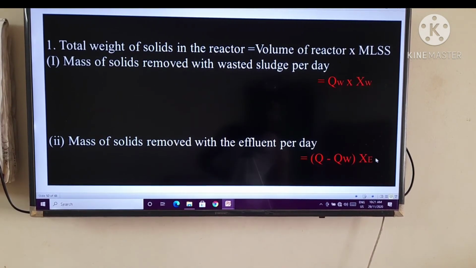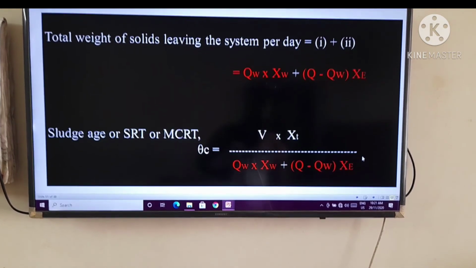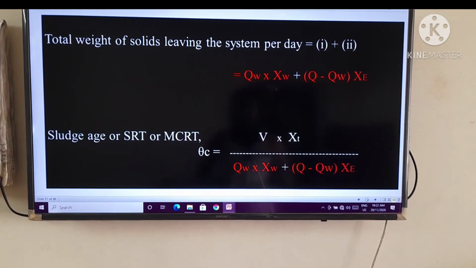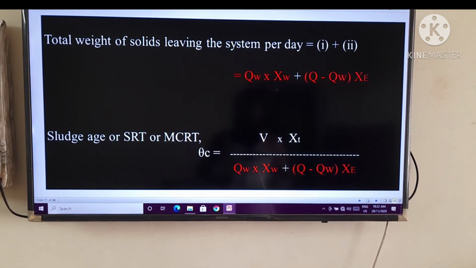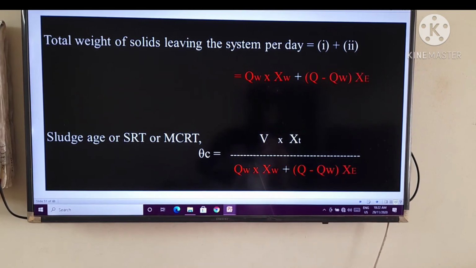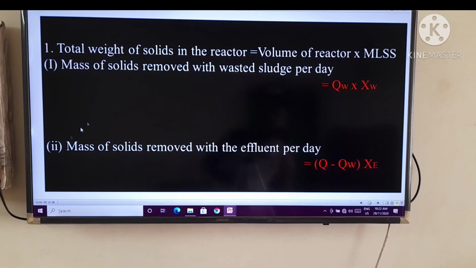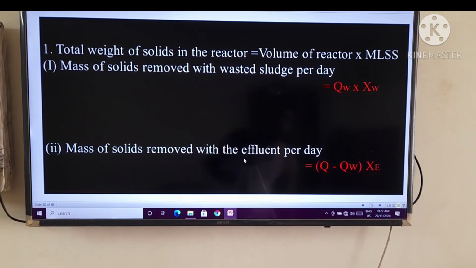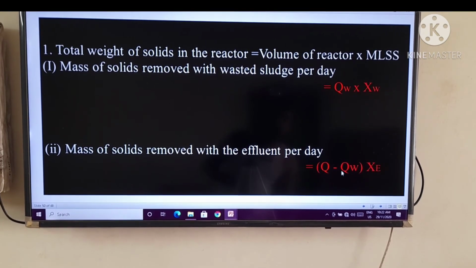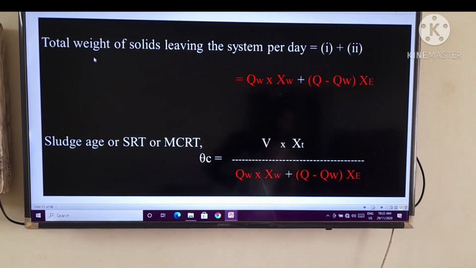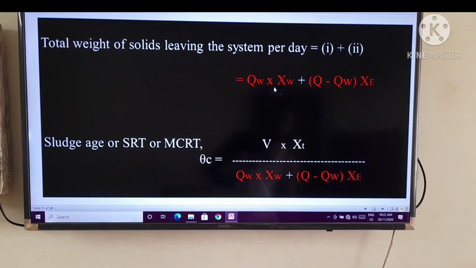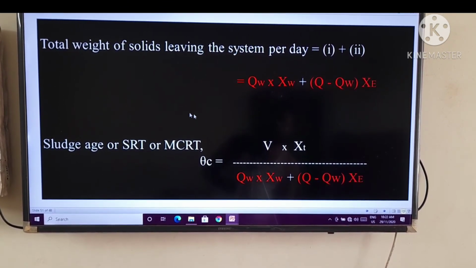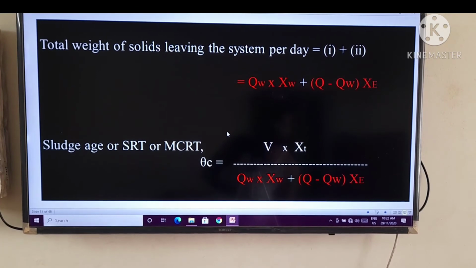E stands for effluent. The total weight of solids leaving the system per day is equal to 1 plus 2, the mass of solids removed with wasted sludge per day and the mass of solids removed with the effluent per day. These two are added. So the third step is Qw × Xw + (Q − Qw) × Xe, that is the total weight of solids leaving the system per day.